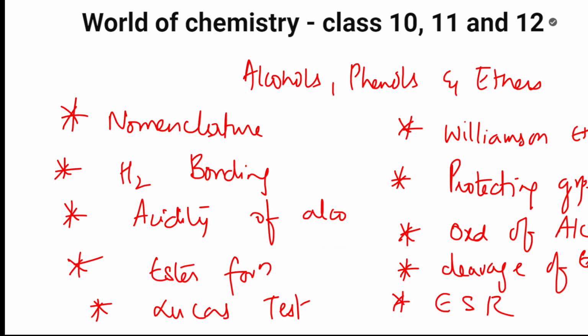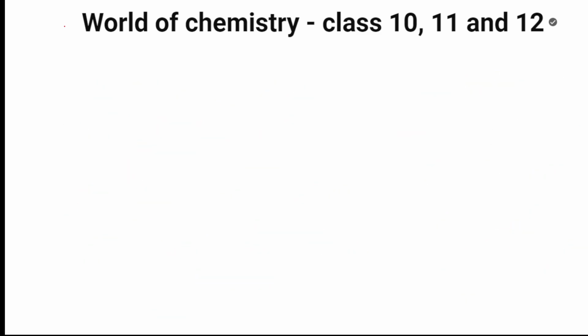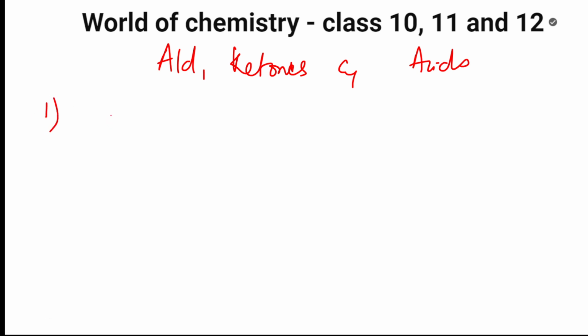Very few questions, very important. If you learn those, your chapter will be complete. Next, let us come and learn the important topics which are there in aldehydes, ketones, and acids. Now, in aldehydes, ketones, and carboxylic acids, the chapter is big, but a little bit of important topics are there, students. You are going to study every topic, whether it is aldehydes, ketones, or acids. Nomenclature, as I said, is important. For all the three, you should compulsorily study nomenclature.